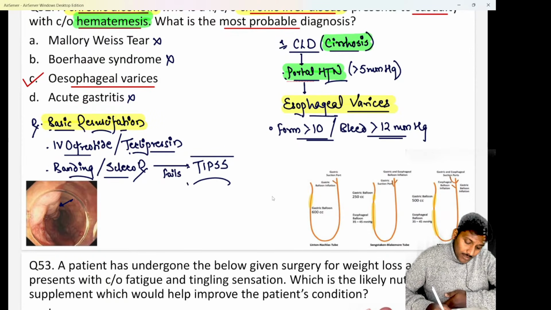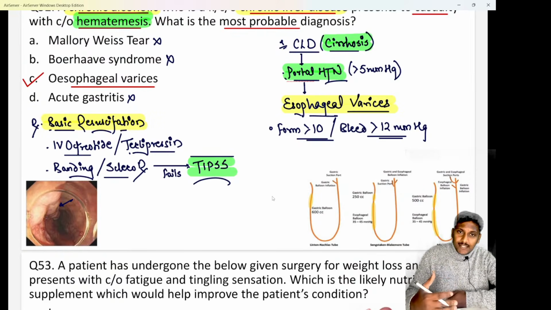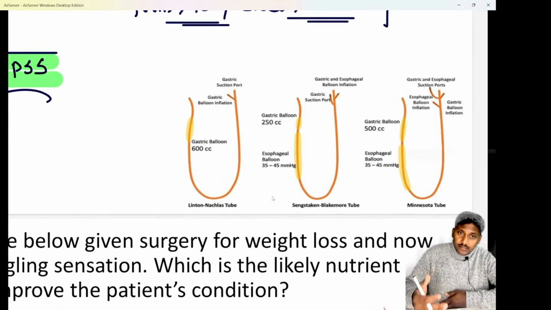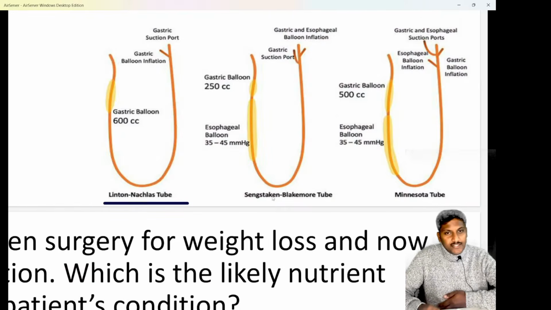And if banding or sclerotherapy also fails, the last treatment in cases of bleeding esophageal varices is TIPS, that is transjugular intrahepatic portosystemic shunt, when a shunting is done between portal and hepatic veins. Till the shunting or the surgery is done, we can control the bleeding with the help of these tubes.